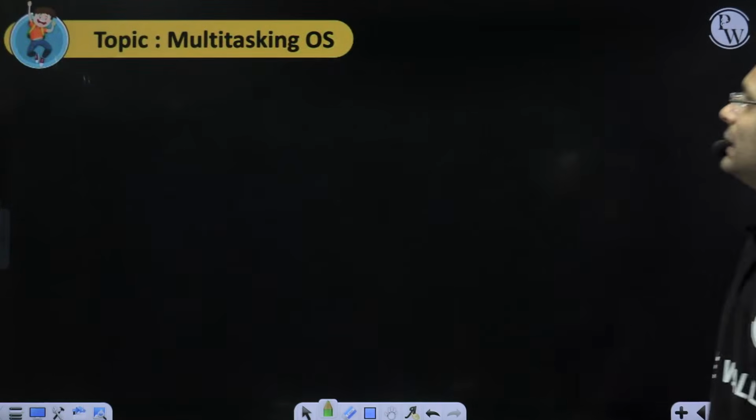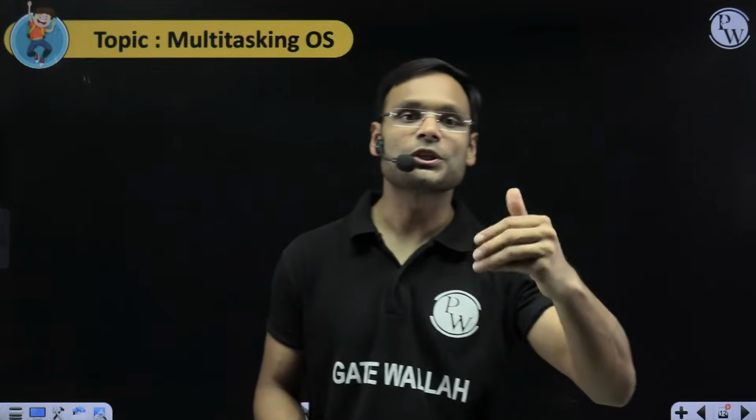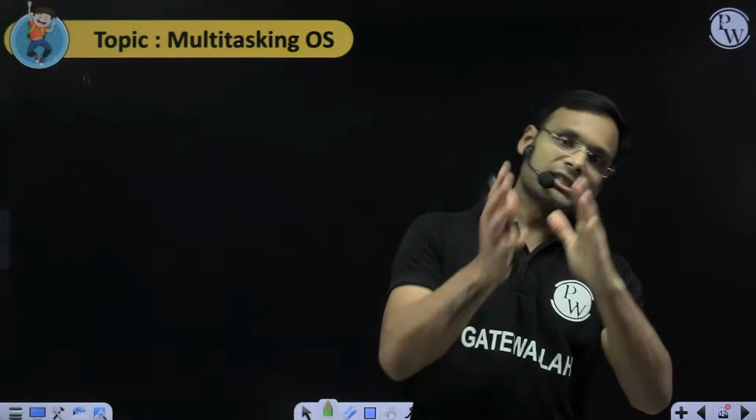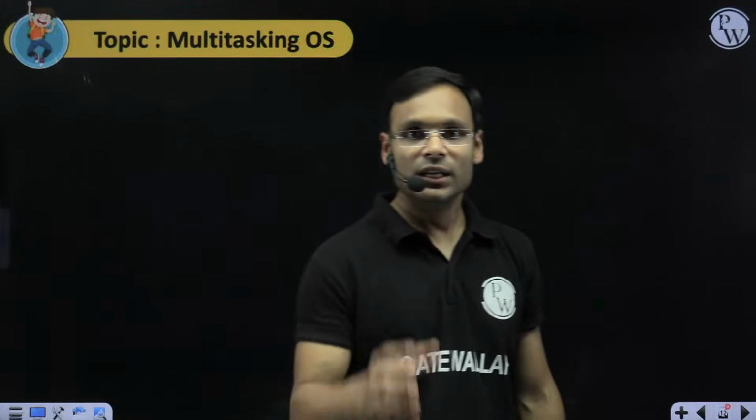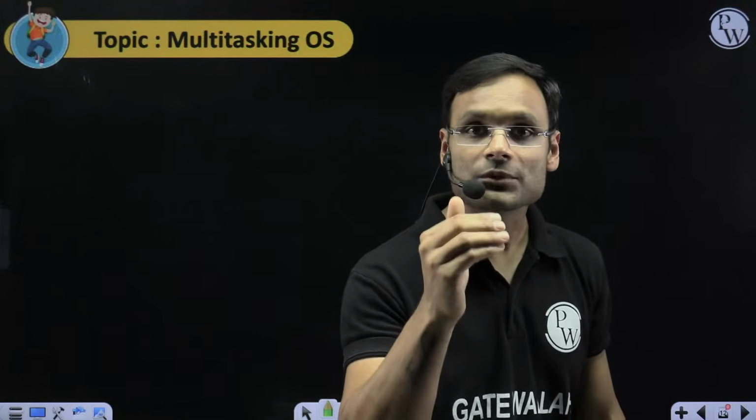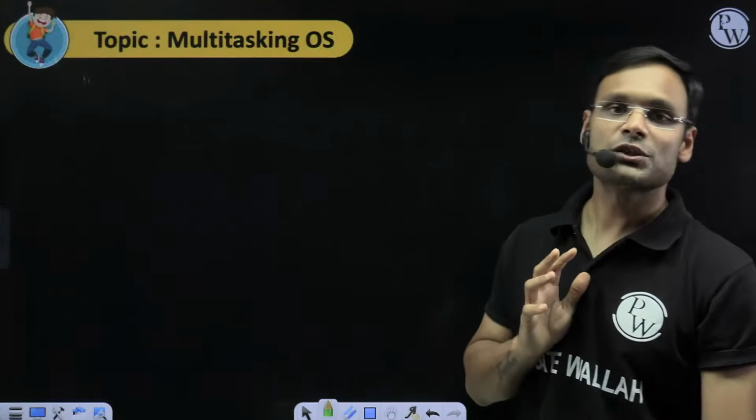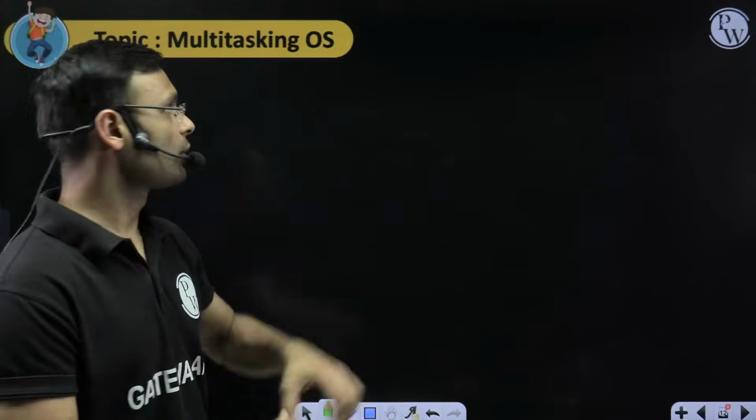Next is multitasking OS. Multitasking OS is nothing but a special variant. Variant of what? Multi-programming only. It is multi-programming only, but it has a very special characteristic. And what is the characteristic? The way programs are running on the CPU. There is a very special pattern to run the programs on the CPU.